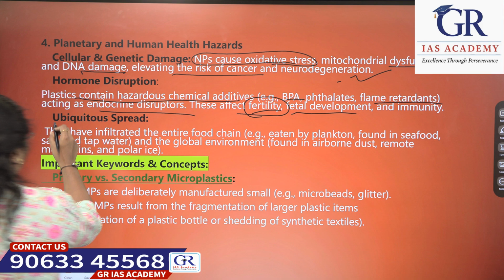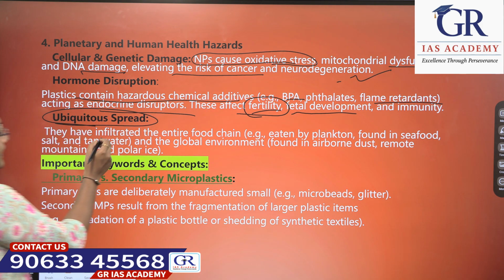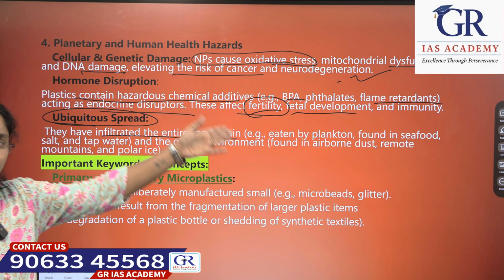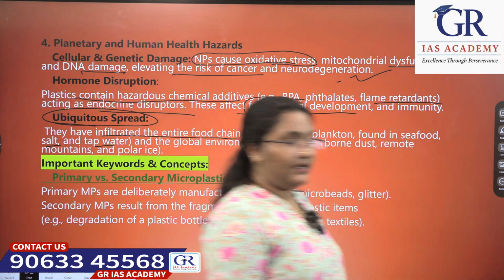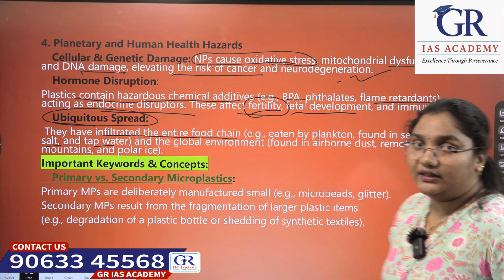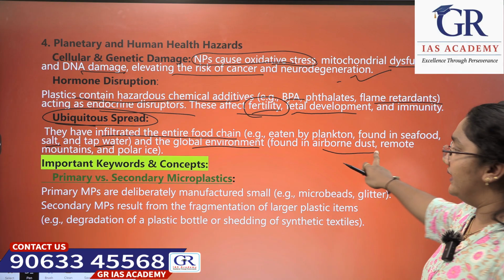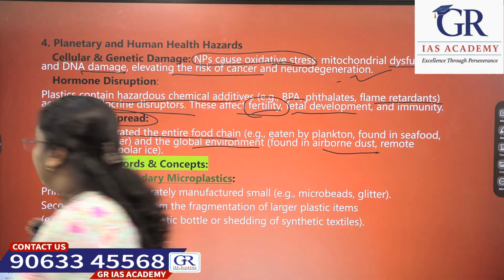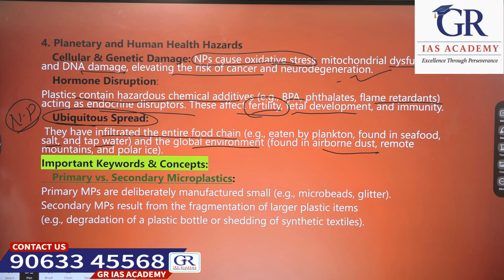Next, coming to the ubiquitous spread of these nanoparticles, how they have infiltrated the entire food chain. For example, they are eaten by planktons, found in seafood, salt and tap water, where we consume all these, right? And in the global environment also, they are found in airborne dust, remote mountains and poles, polar ice. This is how nanoplastics are available and visible.